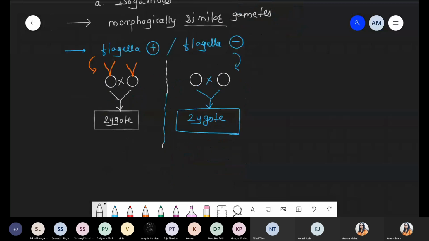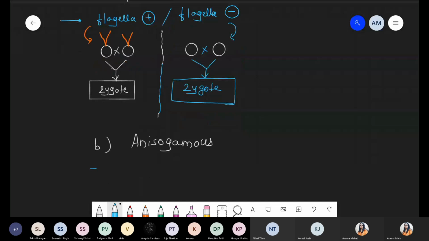Next scenario, number two, that is unisogamous. Un means what? अब यहाँ पे discuss करेंगे morphologically different. Unisogamous is nothing but morphologically different; they differ from each other.